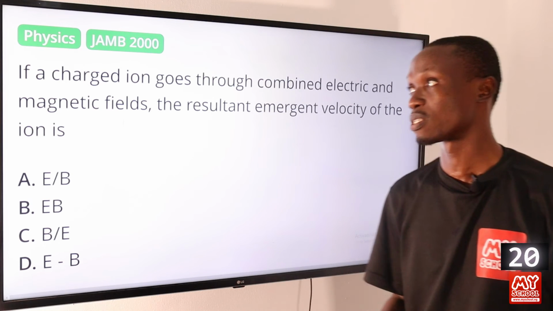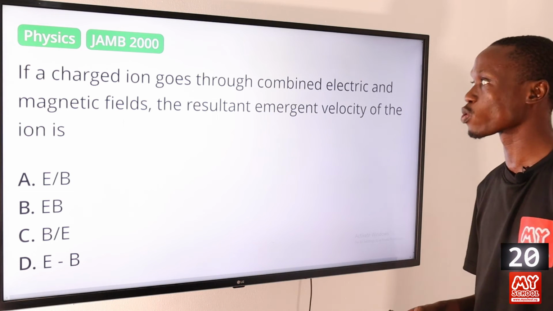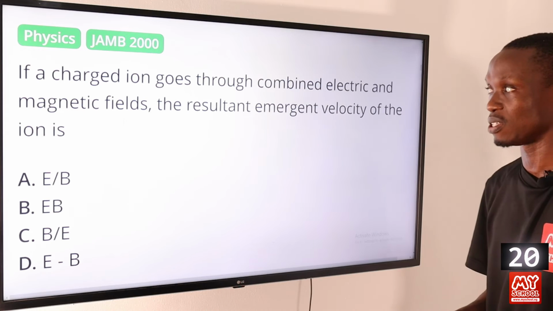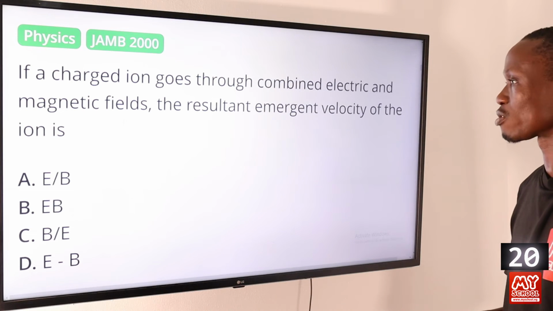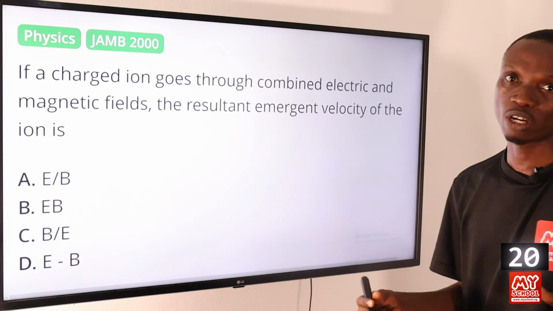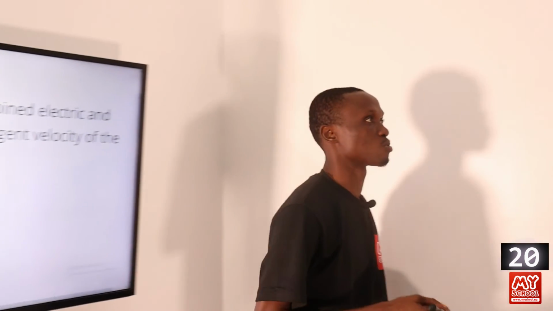Moving on to question 20. If a charged ion goes through combined electrical and magnetic field, the resultant emergent velocity of the ion is... So let's quickly go to the board to provide answer to this question.